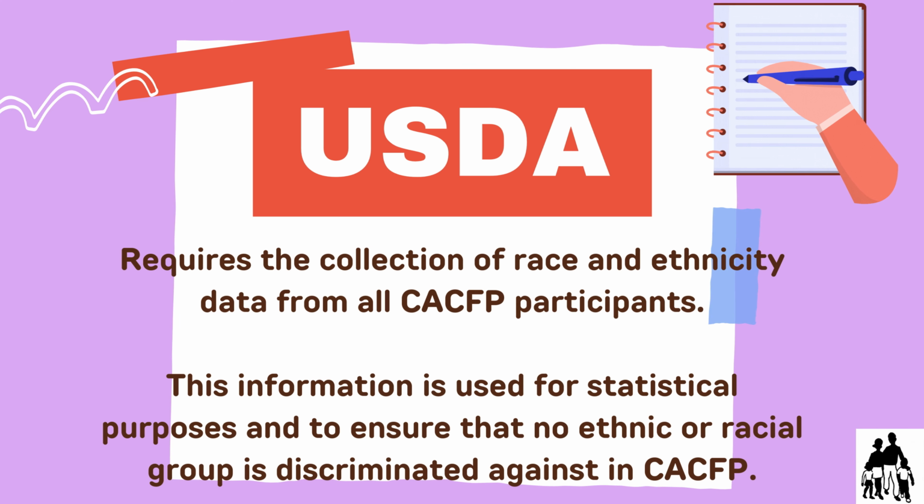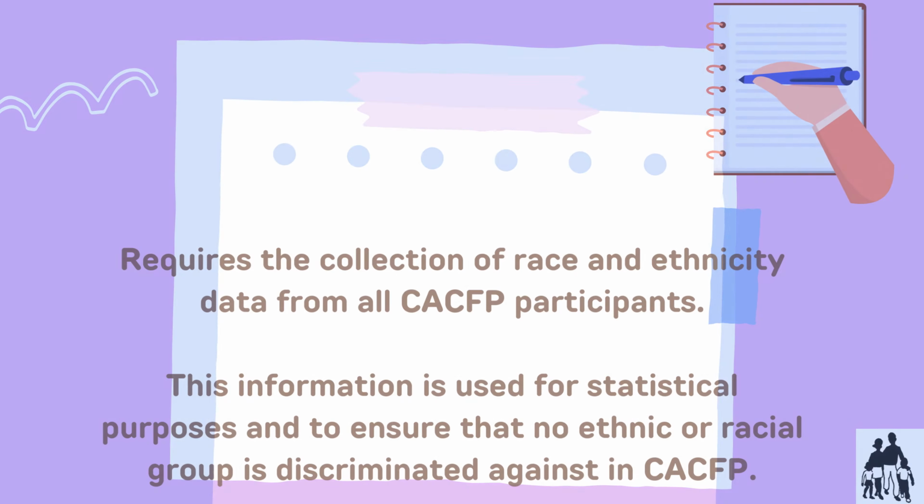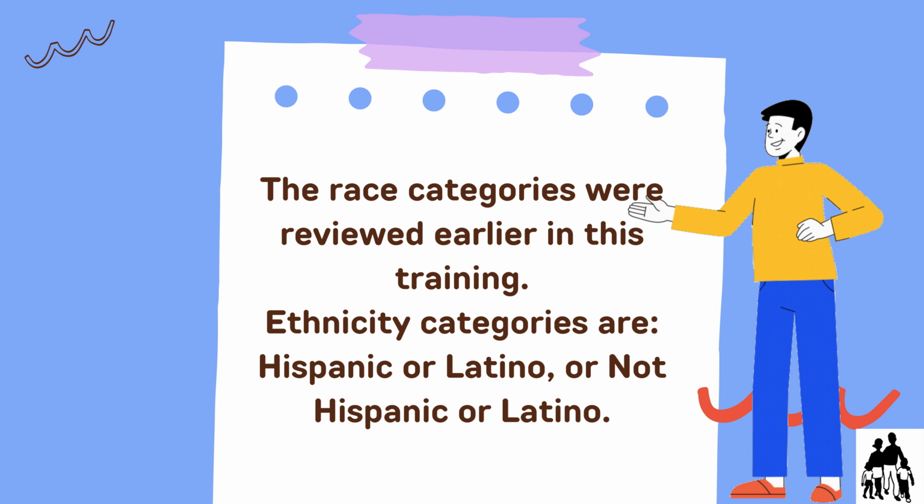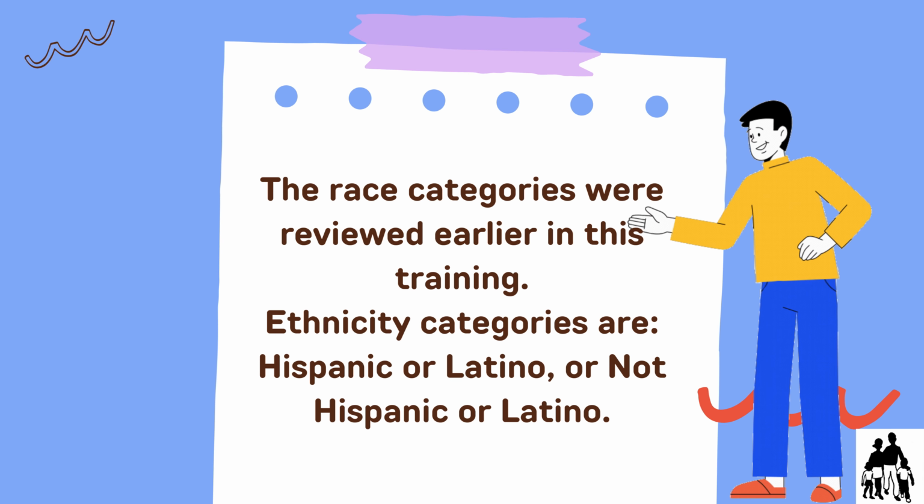Data collection. USDA requires the collection of race and ethnicity data from all CACFP participants. This information is used for statistical purposes and to ensure that no ethnic or racial group is discriminated against in CACFP. The race categories were reviewed earlier in this training. Ethnicity categories are Hispanic or Latino or not Hispanic or Latino.